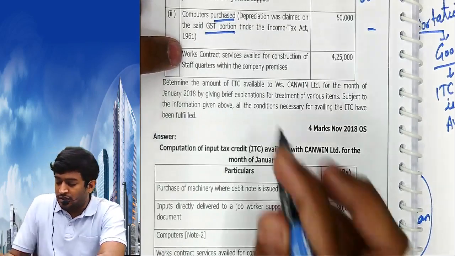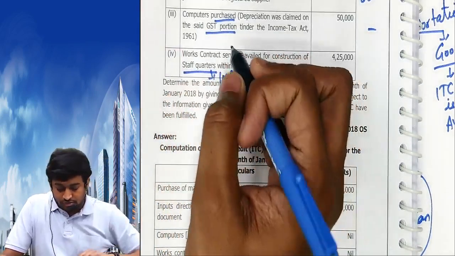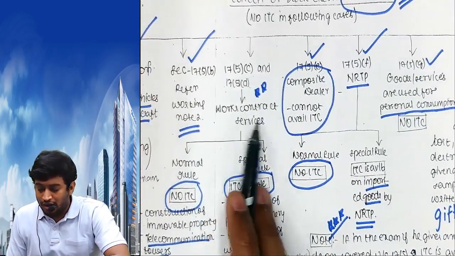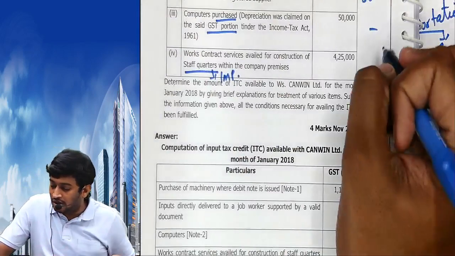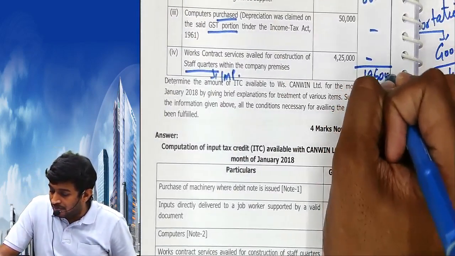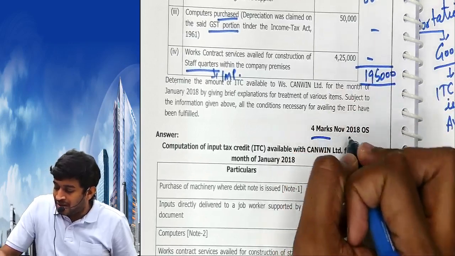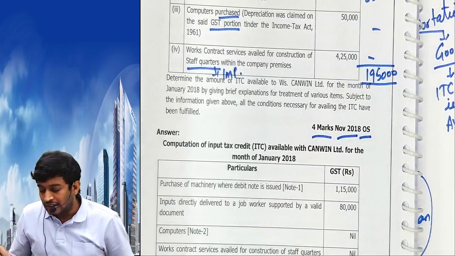Works contract services for the construction of staff quarters. Staff quarters means immovable property. Work contract services, construction of immovable property. ITC is not available. Total is 1,95,000. 4 marks, November 18 old syllabus. I ask such questions.